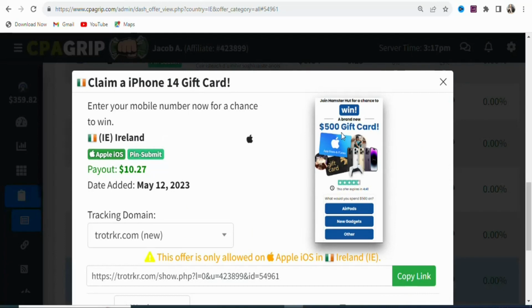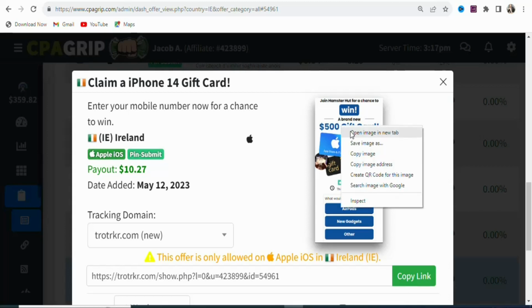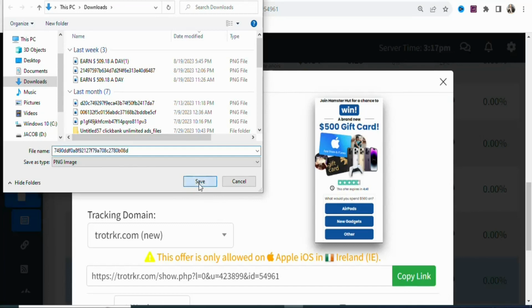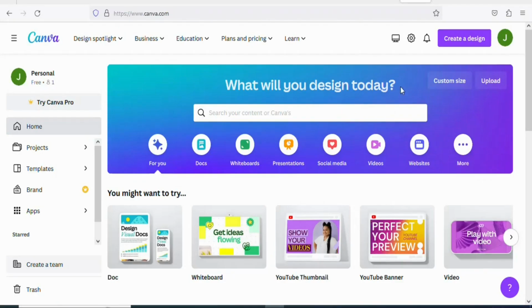Once you come back, you are going to put your pointer on the image of the offer. Once you put your pointer on it, right click. Once you right click, you are going to select save image. Once you select that, click on save so that you can save the image. Once you save the image of the offer, the next step is that you are going to come on Canva.